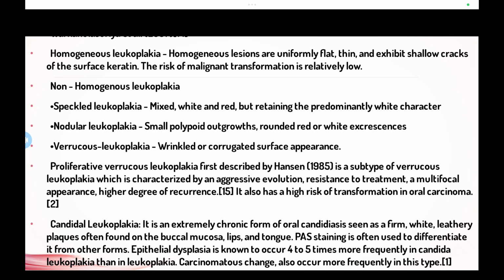Candidal leukoplakia is an extremely chronic form of oral candidiasis seen as firm white leathery plaques often found on the buccal mucosa, lips and tongue. PAS staining is often used to differentiate it from other forms. Epithelial dysplasia is known to occur 4 to 5 times more frequently in Candida leukoplakia than in leukoplakia.